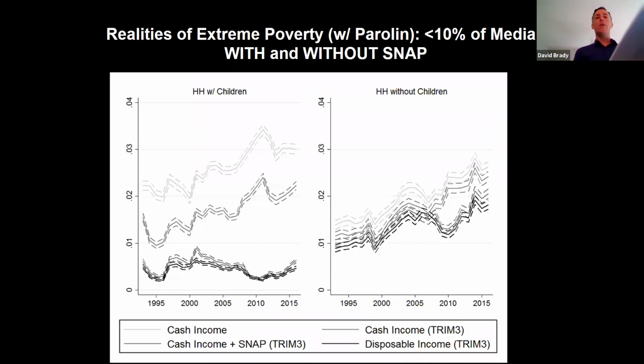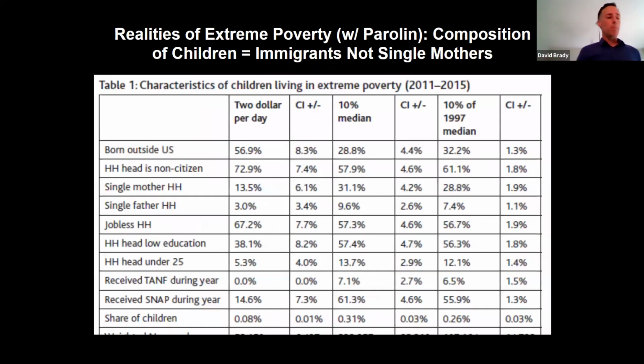Now, what's worse, even if you think that any child extreme poverty is bad, we can show you that even if you focus just on children, their measurement strategy mischaracterizes who the extremely poor children are. So mismeasuring extreme poverty results in a mischaracterization of who is extremely poor, even amongst kids. Amongst kids, the real group of people that is most likely to be extremely poor are children in immigrant households. So they're children that were born outside the United States or children whose head is not a citizen.